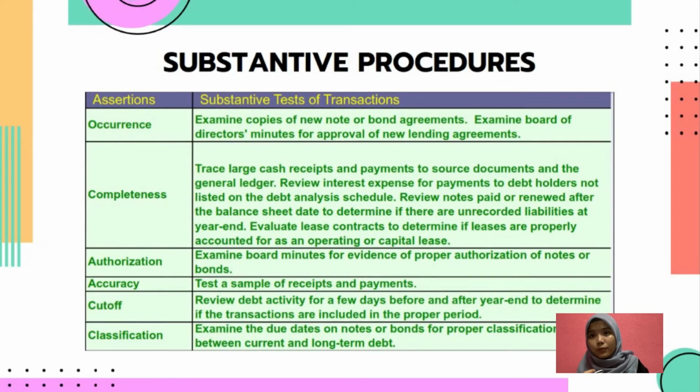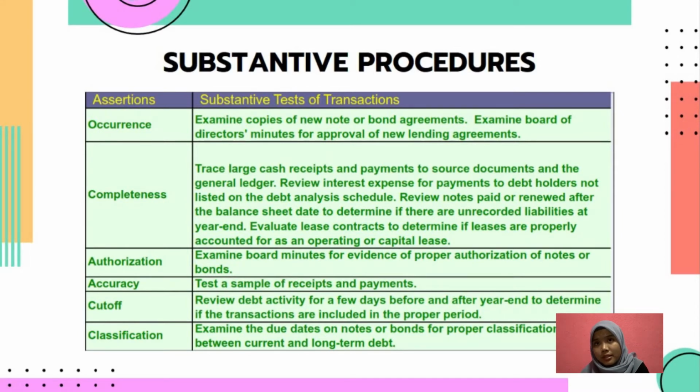So next we move to the substantive procedure, which consists of the occurrence, completeness, authorization, accuracy, cut off, and also the last one, classification. So under the occurrence, the substantive step that is conducted is to examine the copy of the new notes or bond agreements, and then examine the board of director minutes for approval of new lending agreements.